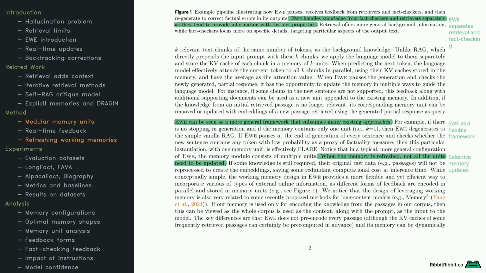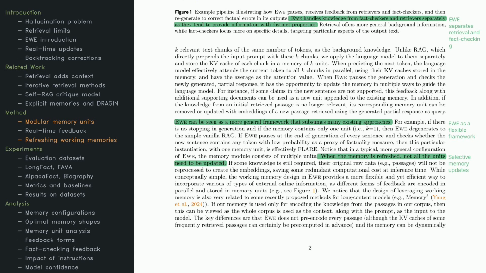Unlike older approaches that shove all retrieved data into one place, EWE uses multiple, smaller memory units. It doesn't just pile them all on top of the query either. Instead, EWE dynamically attends to all the chunks at once, figuring out which piece is most relevant at each step. If the system flags any part of the output as factually dubious, EWE modifies its memory, maybe adding an extra detail or removing something that's misleading. It can even backtrack and regenerate the text with this updated memory.